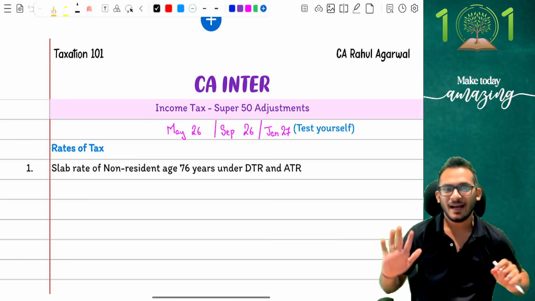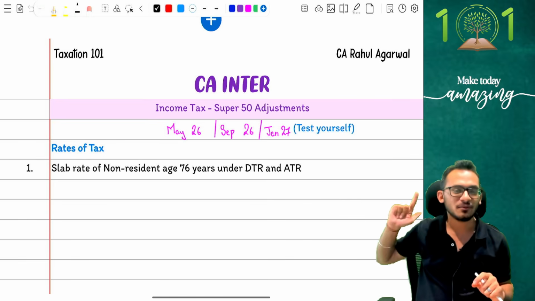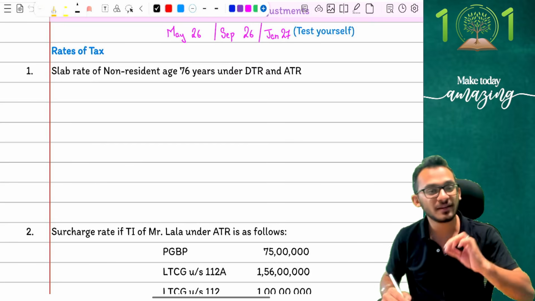Yes, chalo. I am going to start this session. You are going to pause the session and complete the answers and then come back and watch this video. Chalo, people, deal. I'm going to start the session, people, by looking into rates of taxes.